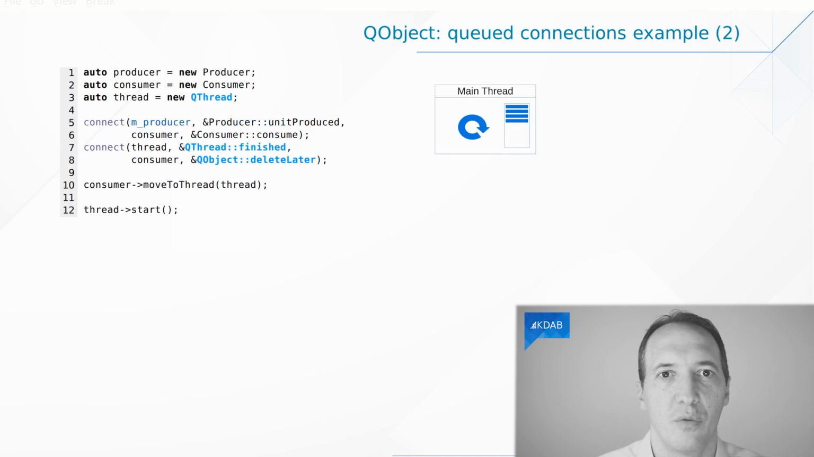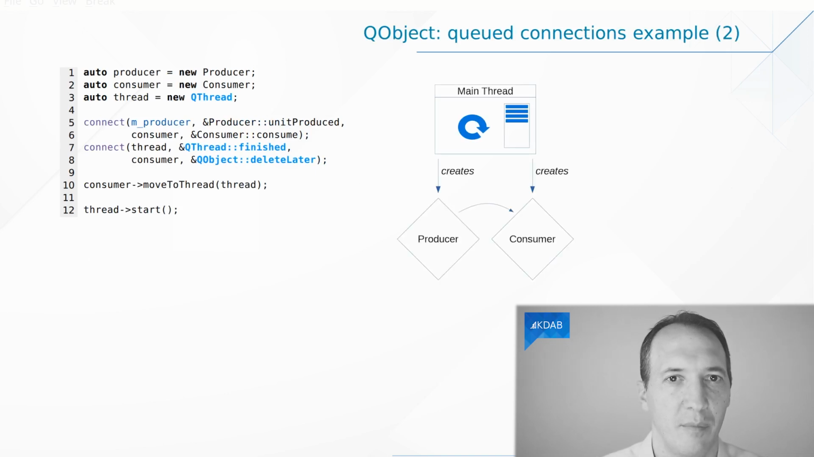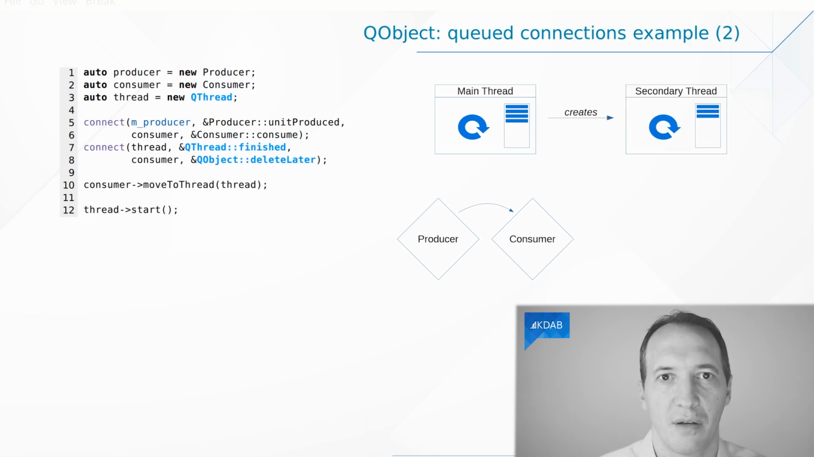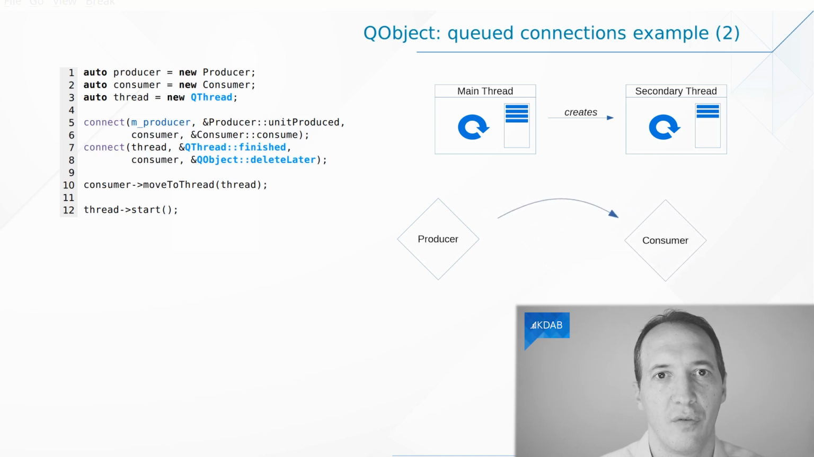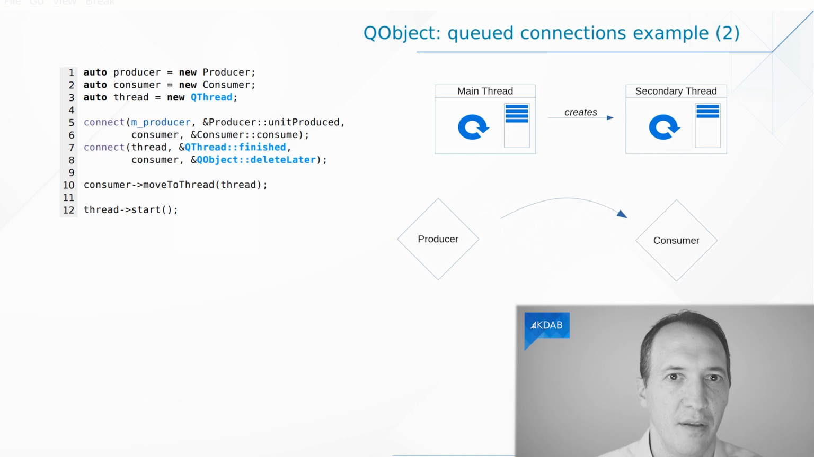How about we create both the producer and the consumer in the main thread. We connect them together. So at this point, we know that it's all set up. If a unit is produced, it will be sent to the consumer. Then we create a secondary thread and we move the consumer to that secondary thread using the moveToThread method. Then we can start the thread, and when the thread starts, it will be able to process these events, which are basically calls to the slots that have been queued while the thread was starting up.